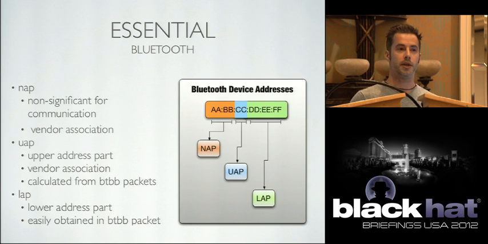The UAP is the lowest part of the vendor address space, and we get this address with some Bluetooth traffic, not with all. It actually has to have a payload within it, and we obtain this by looking at the error checking within the payload. The LAP is just given to us in all Bluetooth traffic, so we can pretty much always guarantee that it's here.